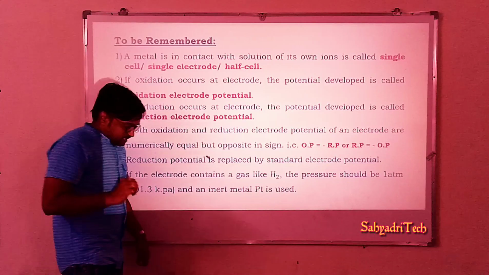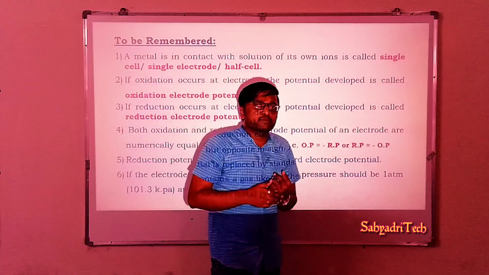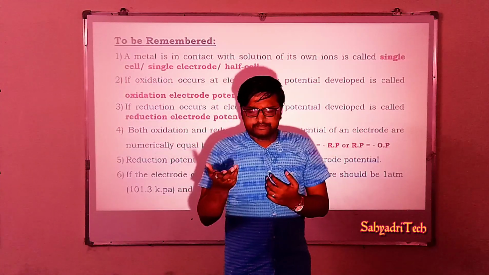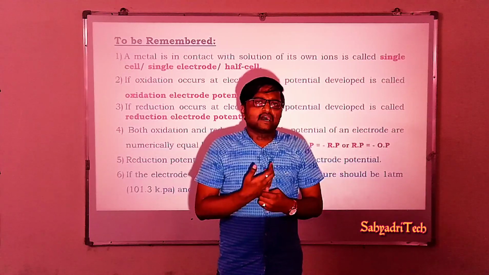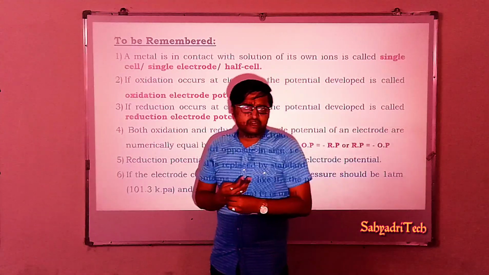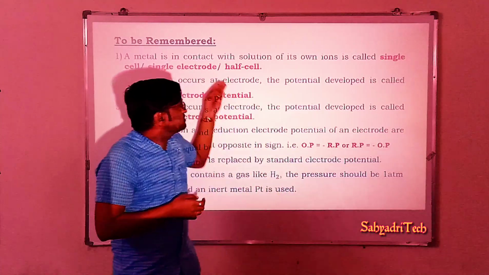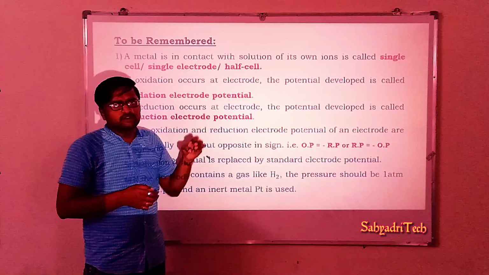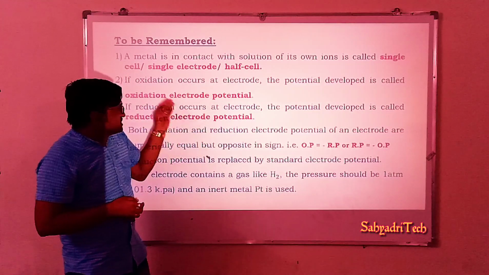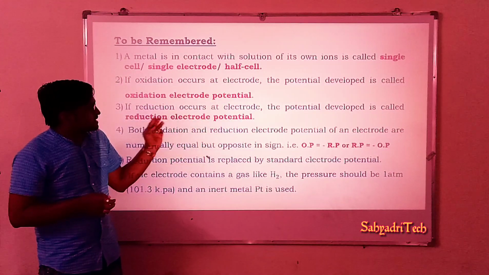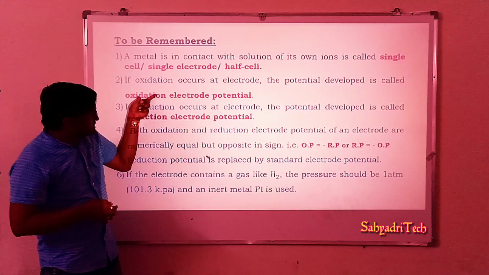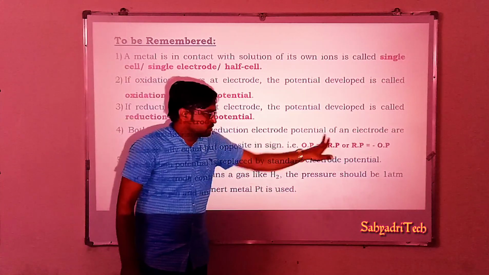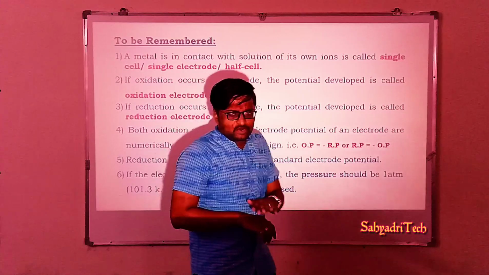So these are a few important points to be remembered regarding the origin of electrode potential and the illustration we have considered: how potential develops, and types of single cells, or single electrodes, oxidation half cell and reduction half cell, and the respective potentials, oxidation electrode potential and reduction electrode potential, and the relation between these OP and RP to be remembered. I hope you understood this concept.